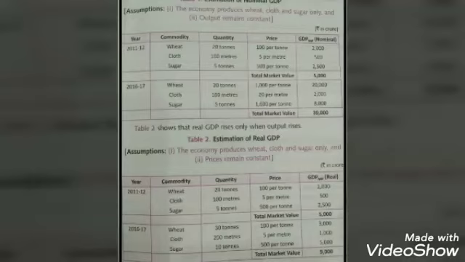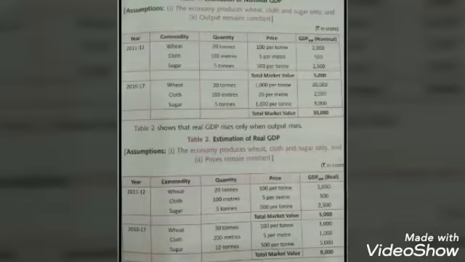And secondly, output remains constant. Okay, here output will remain constant. So the three goods which are taken are wheat, cloth and sugar, and we have taken 2 years, that is 2011-12 and 2016-17. Now these 2 years we are going to compare first, and then we are comparing it with the real GDP.